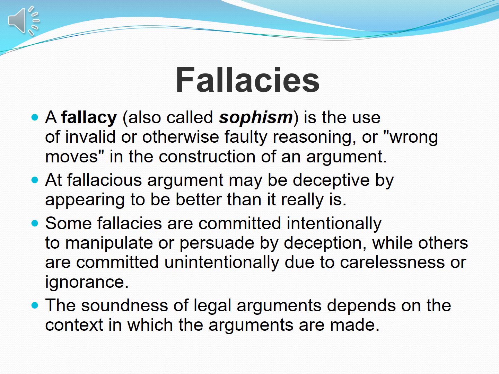Some fallacies are committed intentionally to manipulate or persuade by deception, while others are committed unintentionally due to carelessness or ignorance. So there are a couple of reasons why we have fallacious arguments. Sometimes we do this purposely to manipulate things, deceiving other people. Other times we do it unintentionally, not purposely, because we put forward the arguments without much care, or because we don't know enough information.